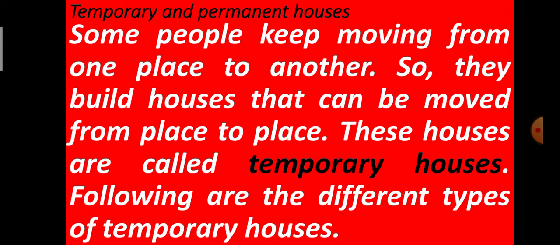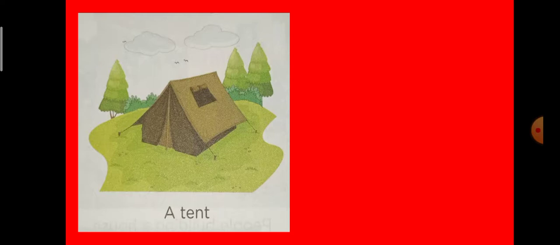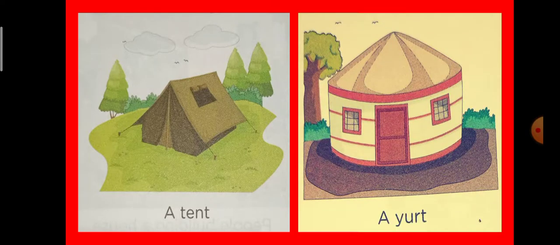These houses are called temporary houses, which are not permanent. Such houses are called temporary houses. Following are the different types of temporary houses. We are going to see first the temporary houses and their different types. A tent, a yurt. See the picture of a tent and a yurt.